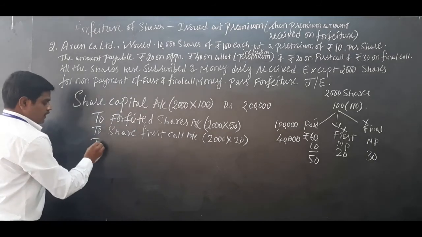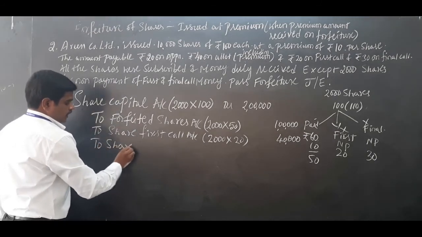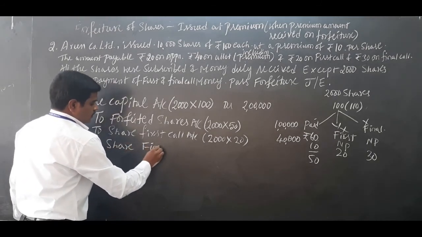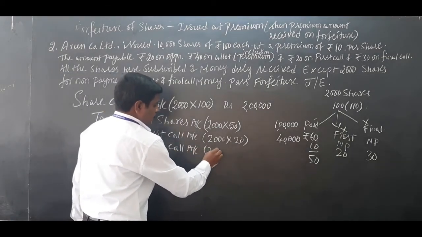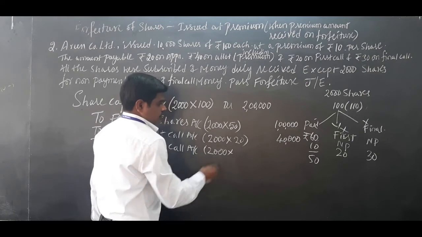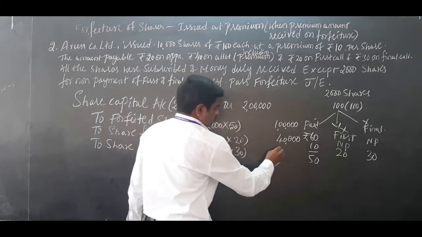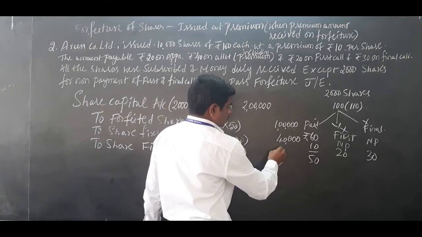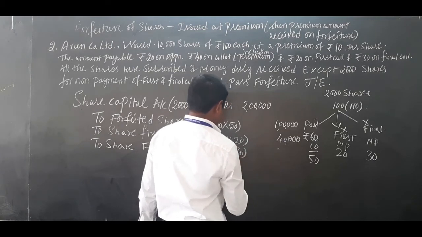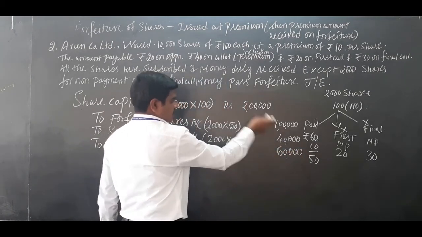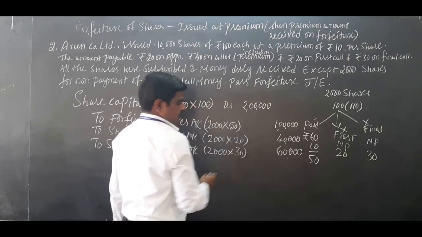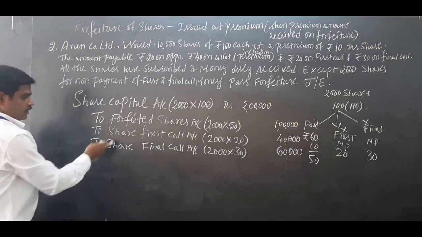One more installment is not paid, that is to share final call account, 2000 into 30 rupees, 60,000. Check it, debit is equal to credit. Debit is 2 lakh and credit is 2 lakh. Two installments not paid.